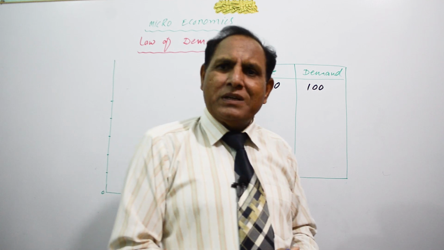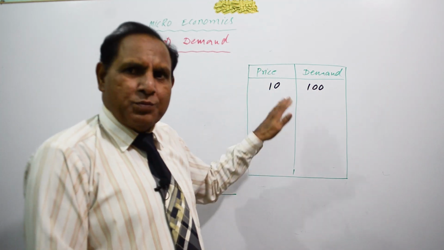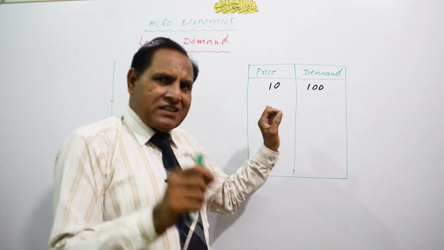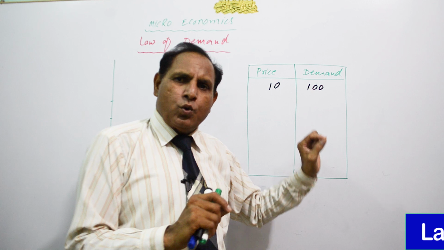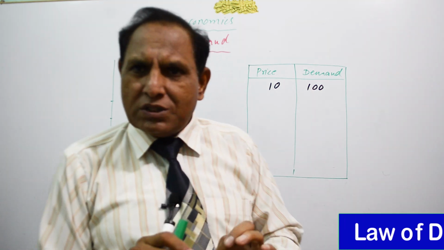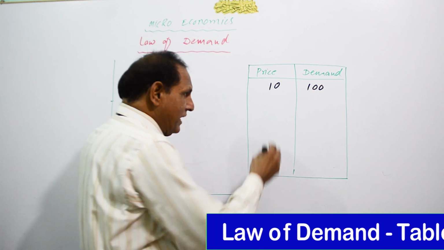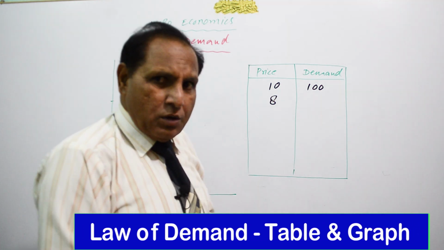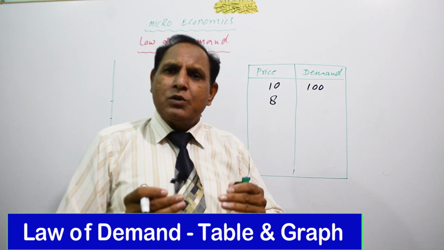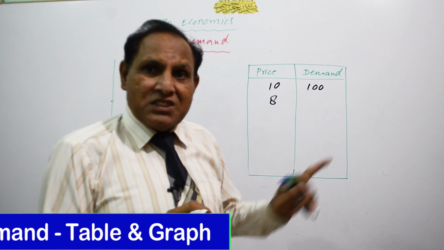Suppose we are going to purchase a good and the price of this good is 10 rupees. And at this price, there are 100 people who are going to purchase this good at the price of rupees 10. But we will see when the price of that good decreases, more and more people are coming to the market to purchase these goods because this is now cheaper.